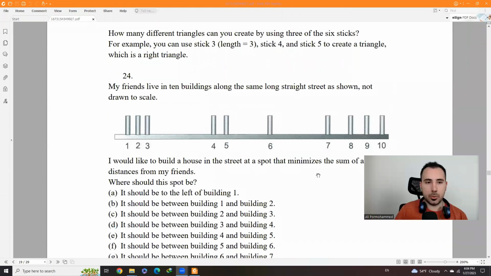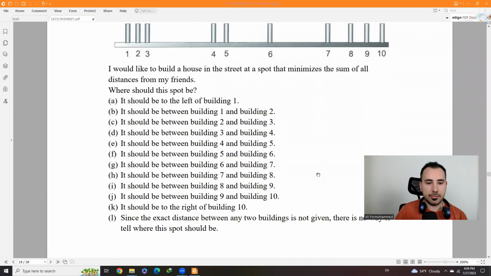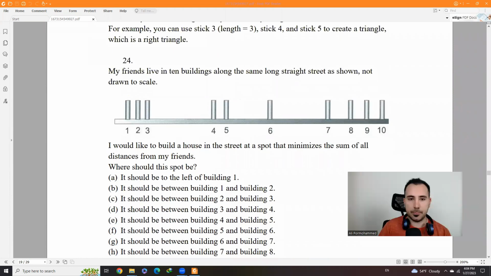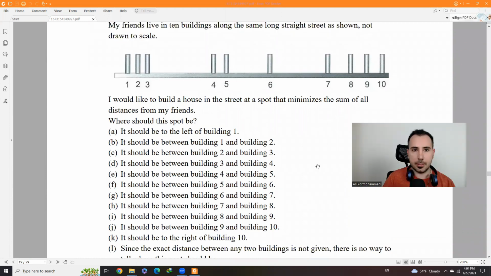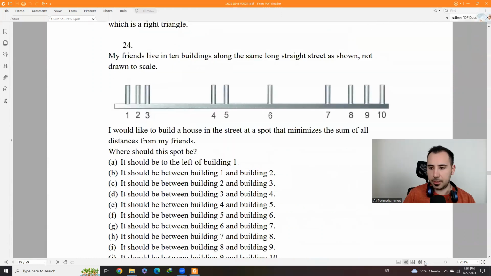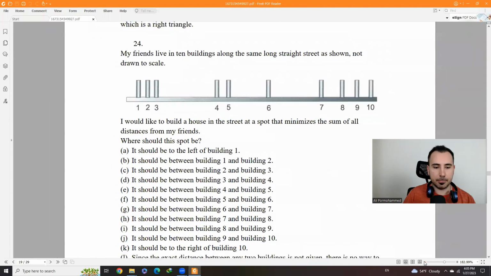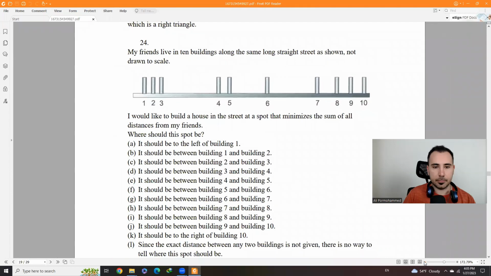Question 24. I give you time, please. Please read the question. I'm going to make it smaller so that you could see all of it. Please read the question.